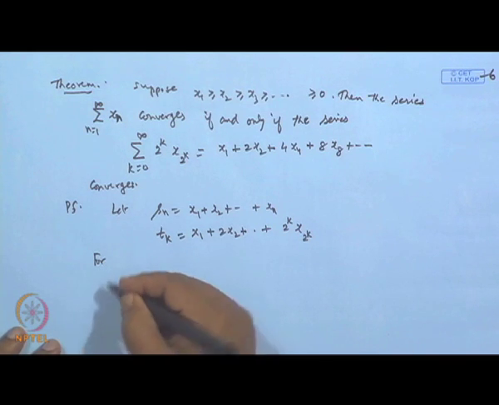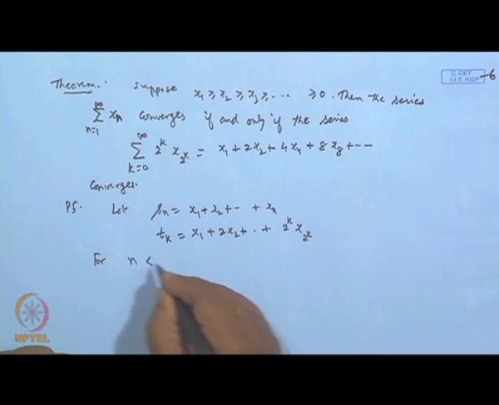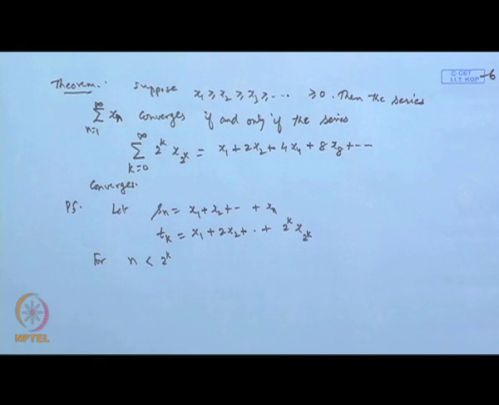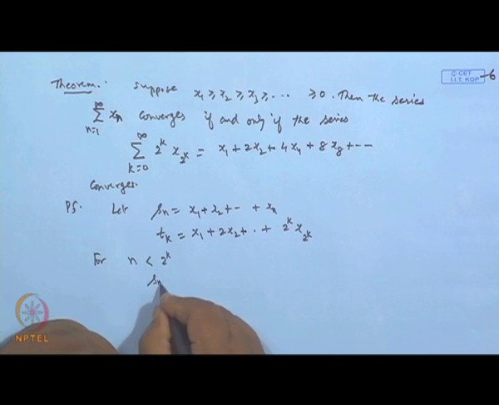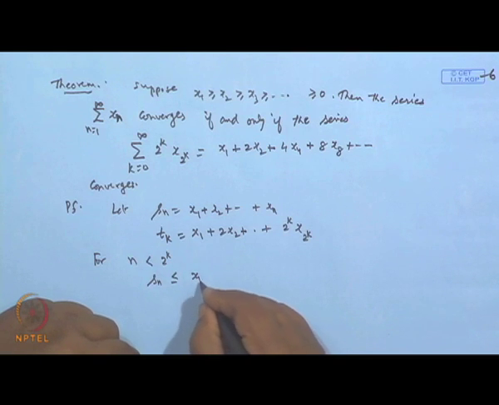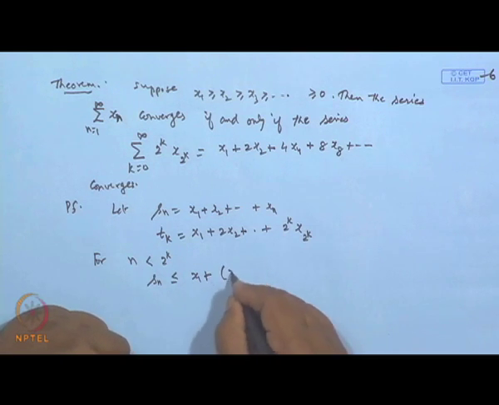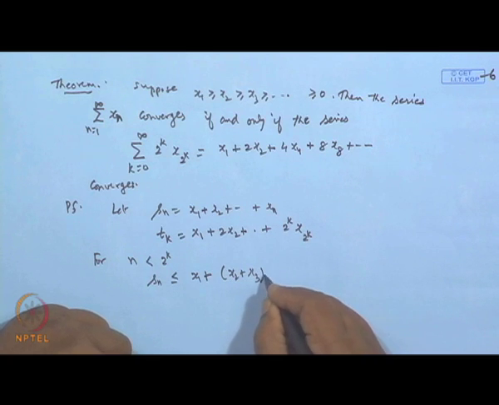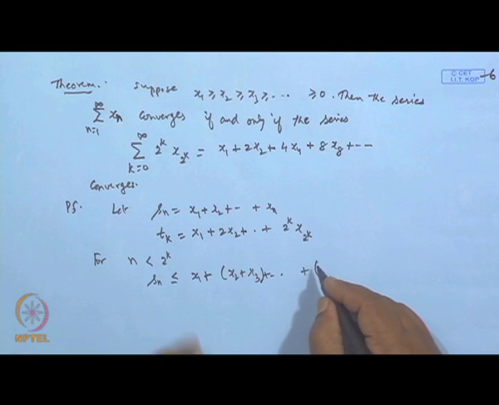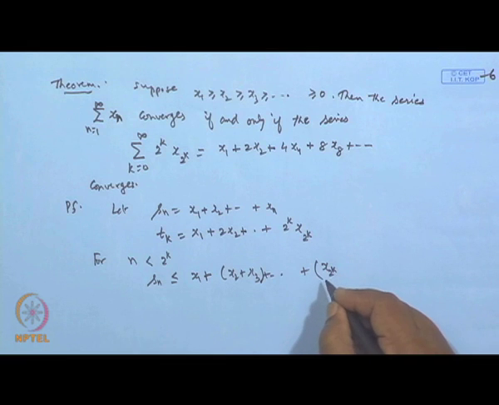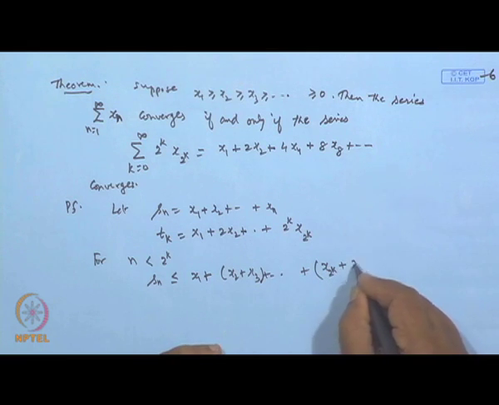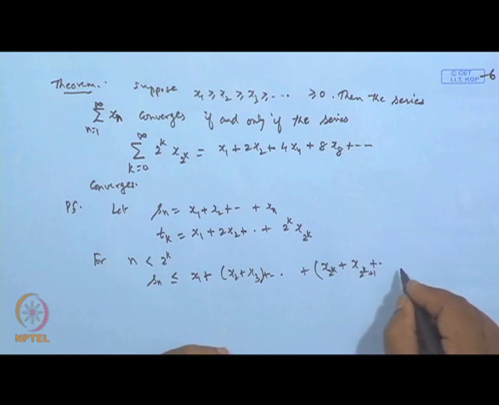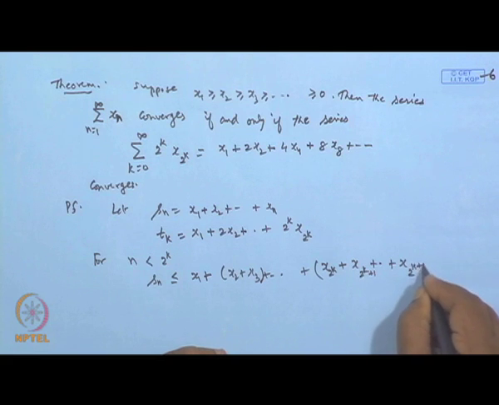For n which is strictly less than 2 to the power k, then S n will be less than or equal to x 1 plus x 2 plus x 3, and if we combine these, let us write this form: x 2 to the power k plus x 2 to the power k plus 1, up to x 2 to the power k plus 1 minus 1.